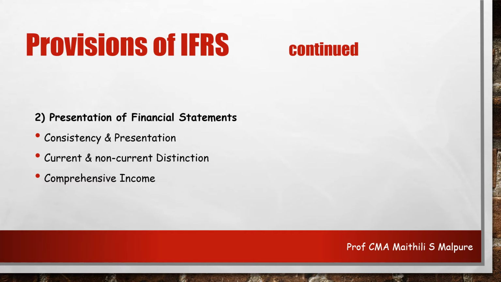So accordingly, there is a change in the comprehensive income as well. There is a change in the components here, which is again going to be disclosed and presented along with the financial statements.